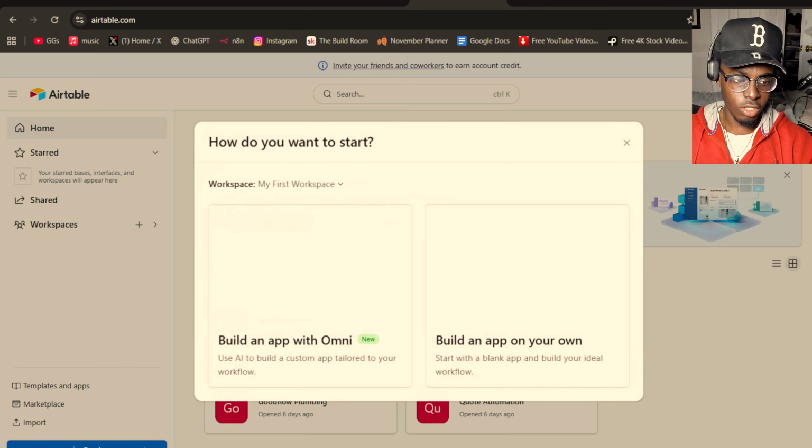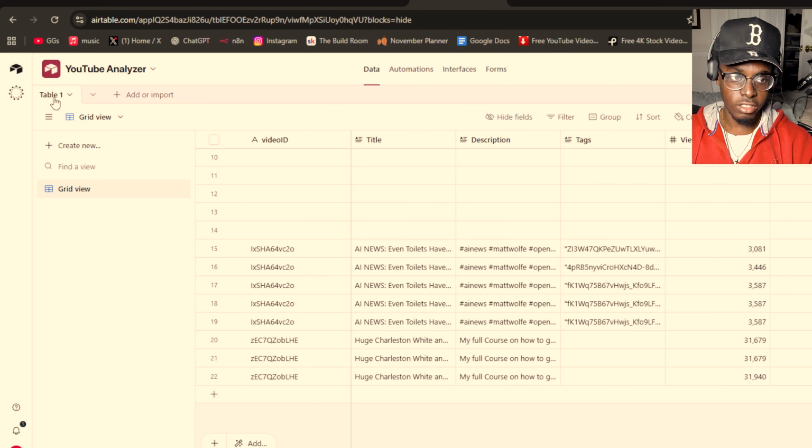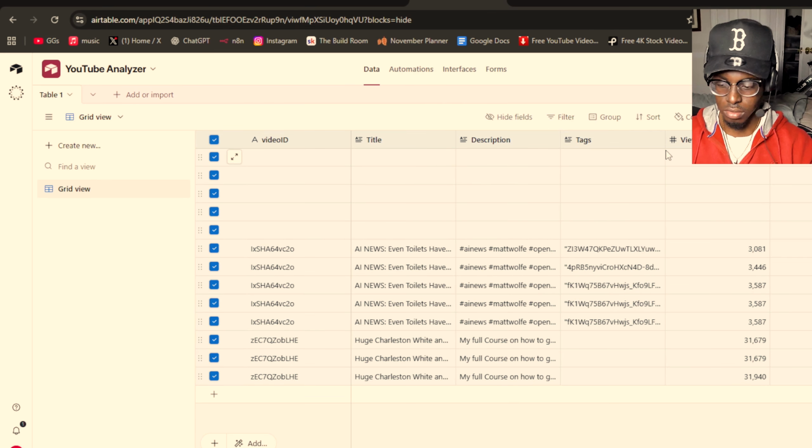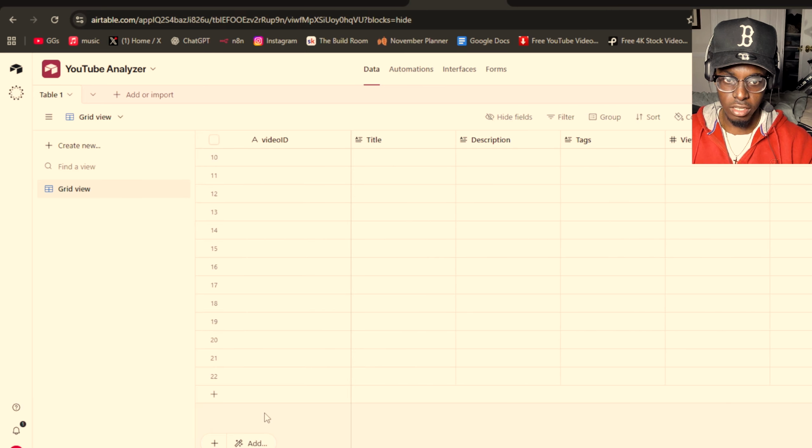So right, just click create whenever you're on the app. You're gonna build an app on your own. You're gonna create a table that looks like this. You're gonna label it table 1 or whatever the name is, right? And we're gonna delete all this for now. Delete all these sections right here. As you can see, the tags, views, likes, you're just gonna create all of these and make sure you label them right.